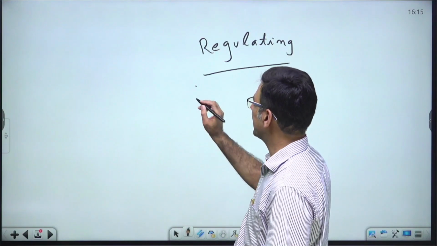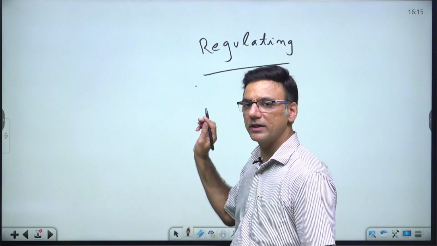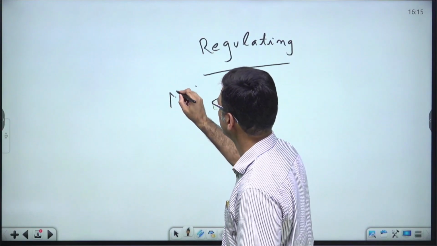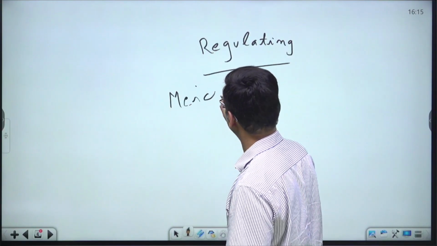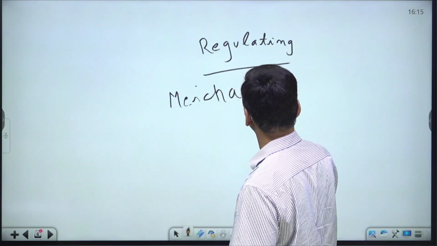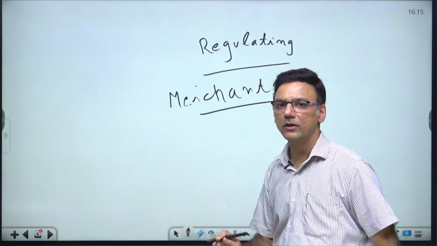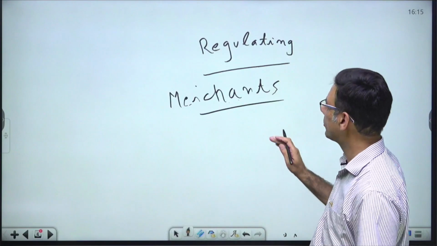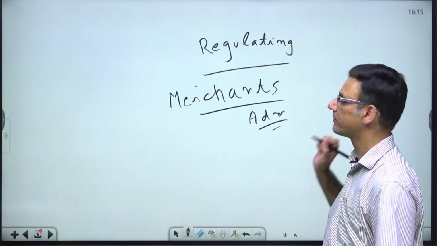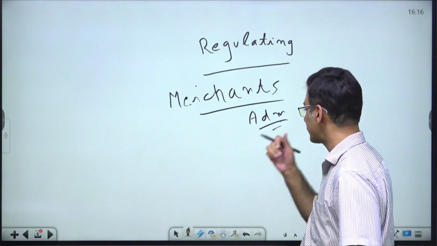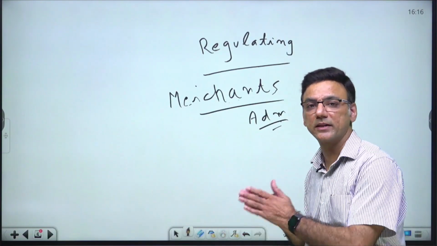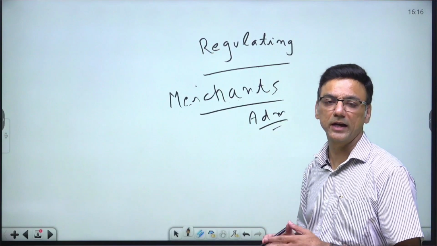Now, it was seen that the officers of the East India Company were basically merchants or traders, right? So they could hardly equal the task of administrators, right? And this was visible from the mismanagement and the corruption that was prevailing in the working of the East India Company at that point of time.